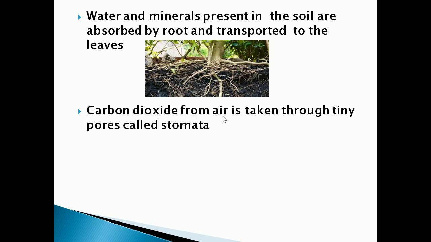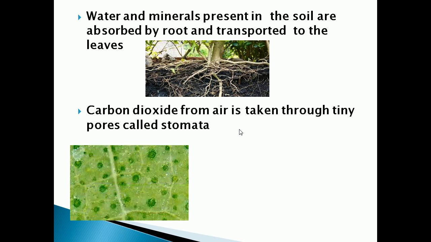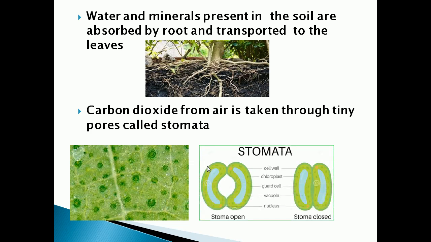Okay, now how will they get carbon dioxide? So carbon dioxide from the air is taken through tiny pores called stomata, which are present in the lower surface of the leaf. Okay, so in the leaf there are minute pores, you can see in the picture. So this is a microscopic observation of the leaf. When we are observing the leaf under a microscope, we can see minute, small pores on its surface. So these pores will absorb carbon dioxide from the air. Okay, so here we can see stomata open, stomata closed.